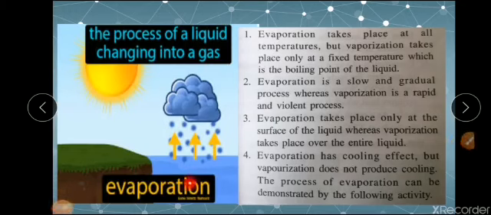Now we are coming to the last topic of your chapter, that is evaporation. Evaporation is similar to vaporization. It is also a process of liquid changing into a gas, but there are some differences. The first difference is that evaporation can take place at any temperature, but vaporization takes place only at a fixed temperature. The next difference is that evaporation is a very slow process, but vaporization is a very fast process.